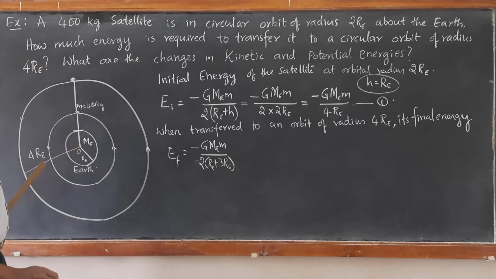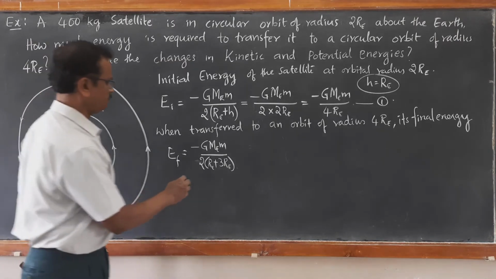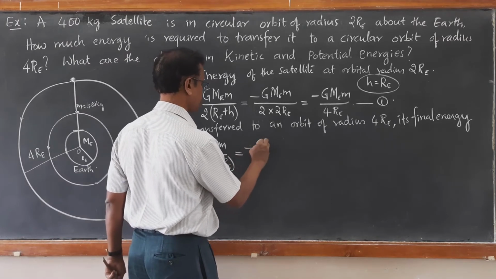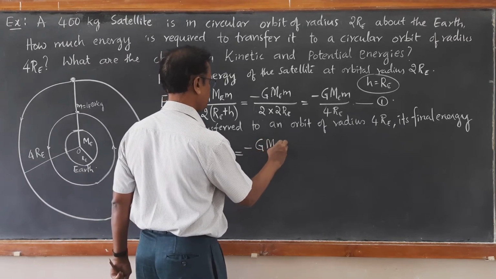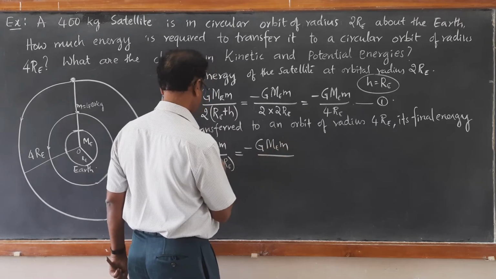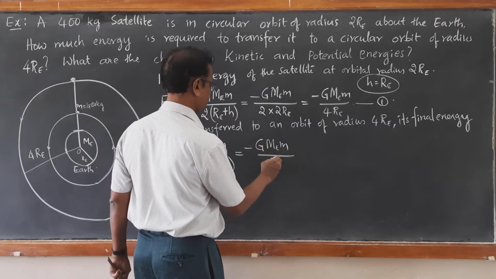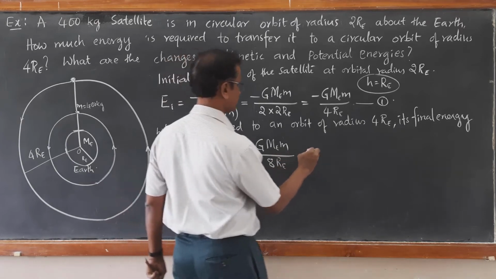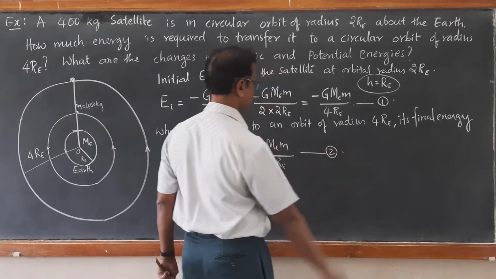Total radius is 4RE, so from the surface of the Earth the height is 3RE. Therefore it becomes 3 plus 1, 4. So it becomes minus GMEM upon 8RE. This will be called equation number 2.